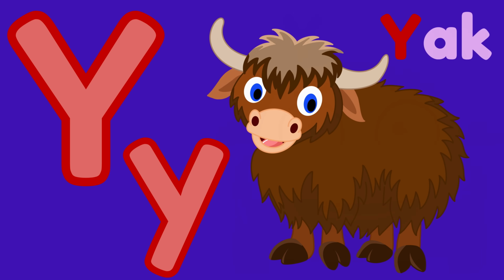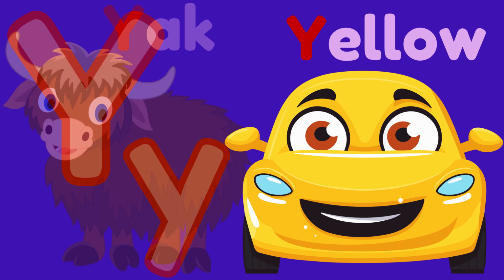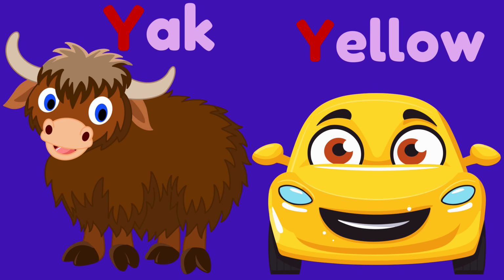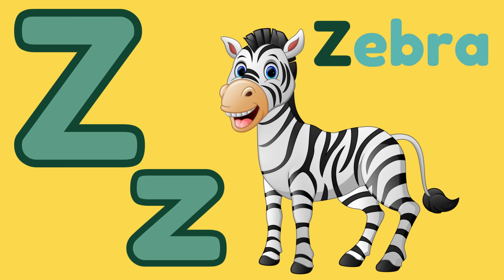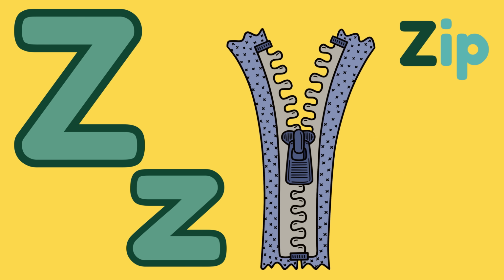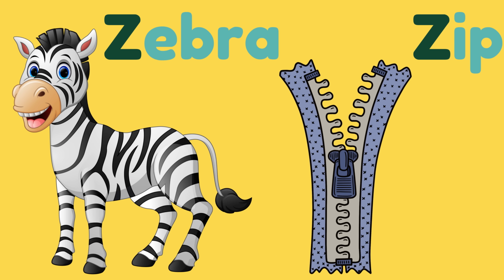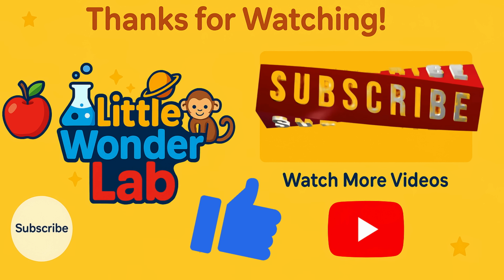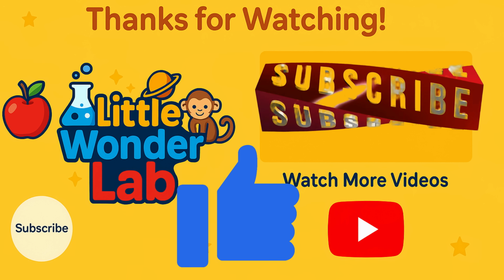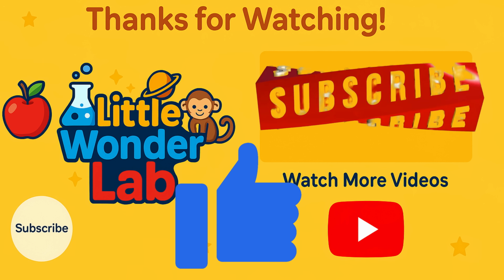Y for yak, Y for yellow, Y, yak, yellow. Z for zebra, Z for zip, Z, zebra, zip. We sang our ABCs, 2 words for every letter.